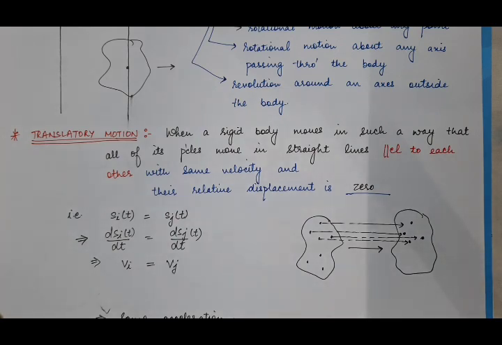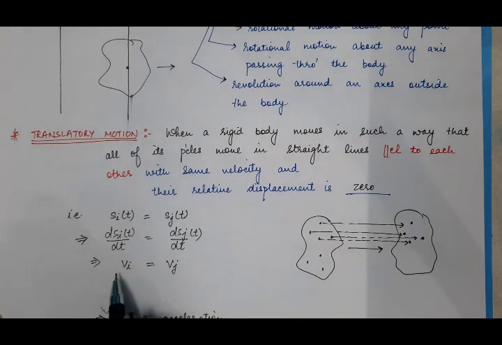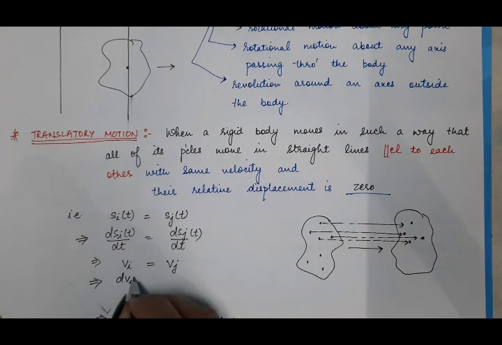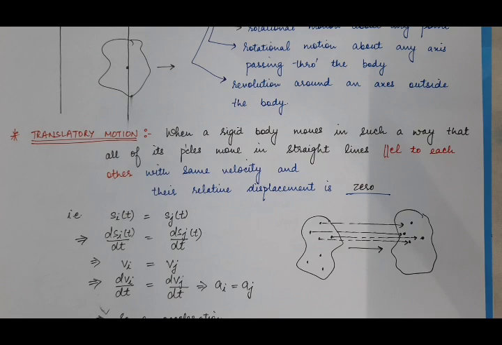So that is why I have already said in the definition that all of the particles are moving parallel to each other and with the same velocity. And if the velocity is the same, then again after differentiating with respect to time, what will you get? The acceleration is also the same, because velocity upon time is acceleration. So the acceleration of the ith particle inside the rigid body is the same as the acceleration of the jth particle of the rigid body when the rigid body is under translatory motion.